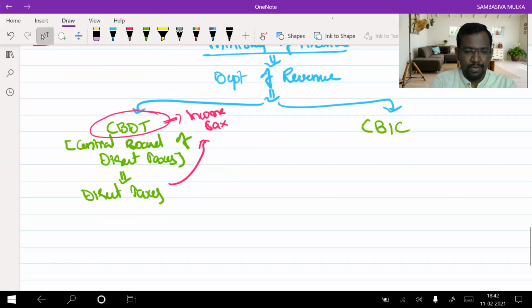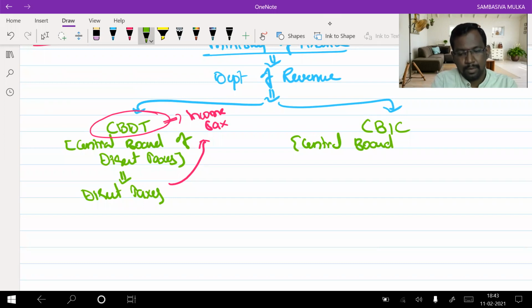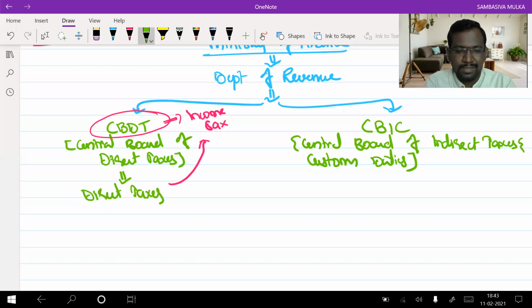And CBIC stands for Central Board of Indirect Taxes and Customs, which looks after all indirect tax matters.